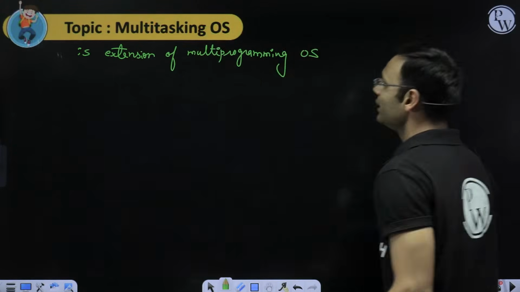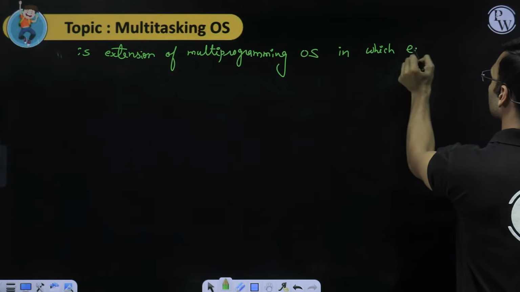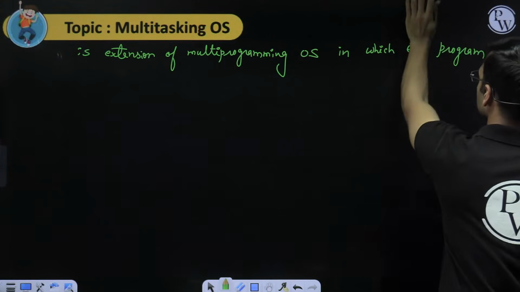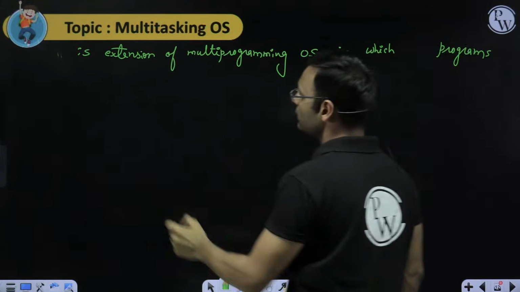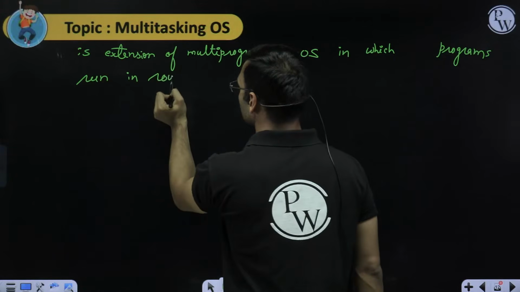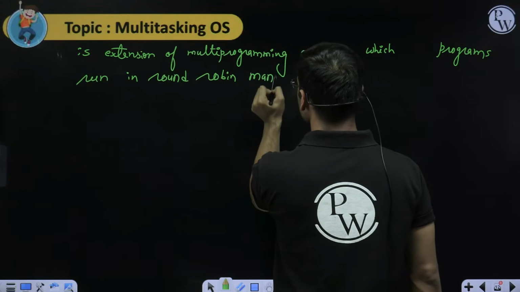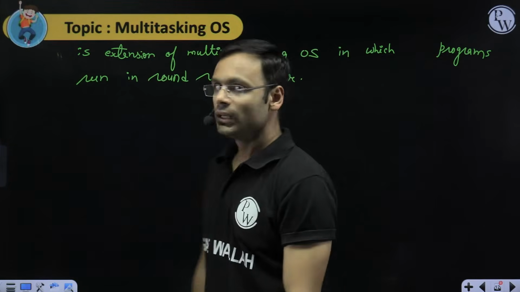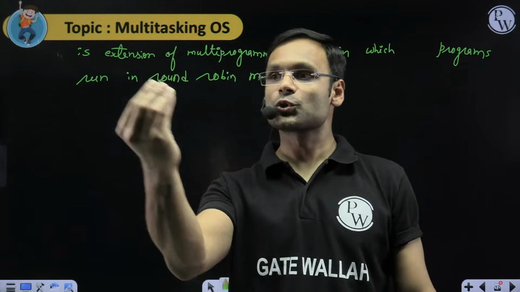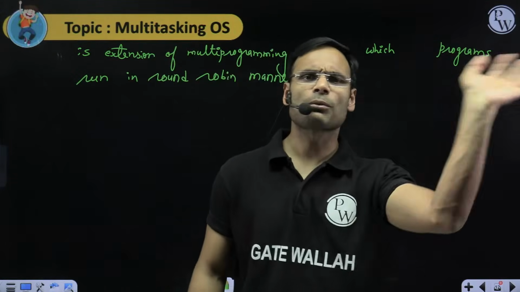So it is multi-programming OS only, another variant, but in which each program, I should say programs, run in round robin manner. See, in the multi-programming operating system, there is no restriction on how programs should run in the CPU. OS has a free hand. OS runs the programs as you want.